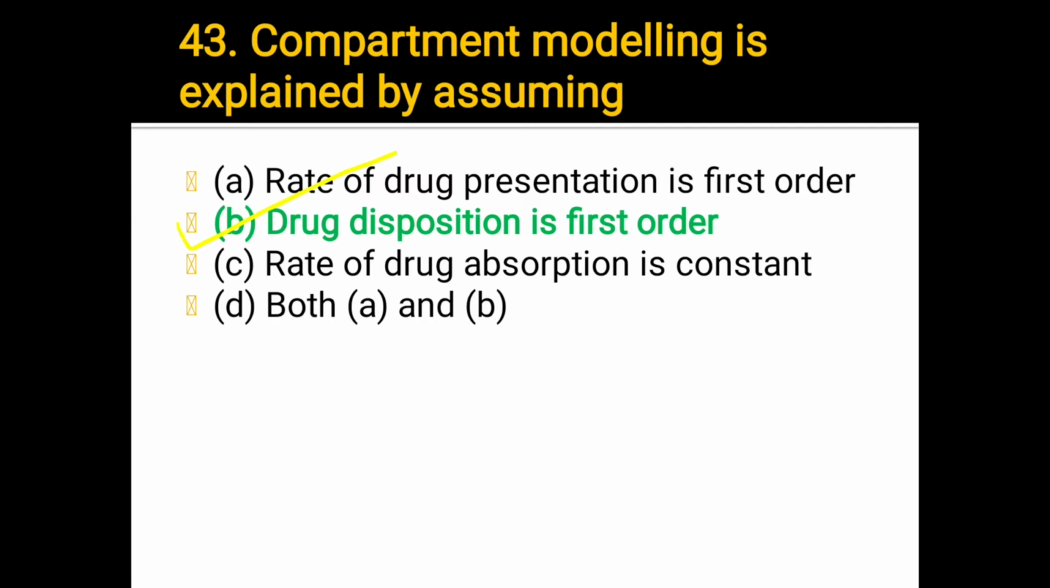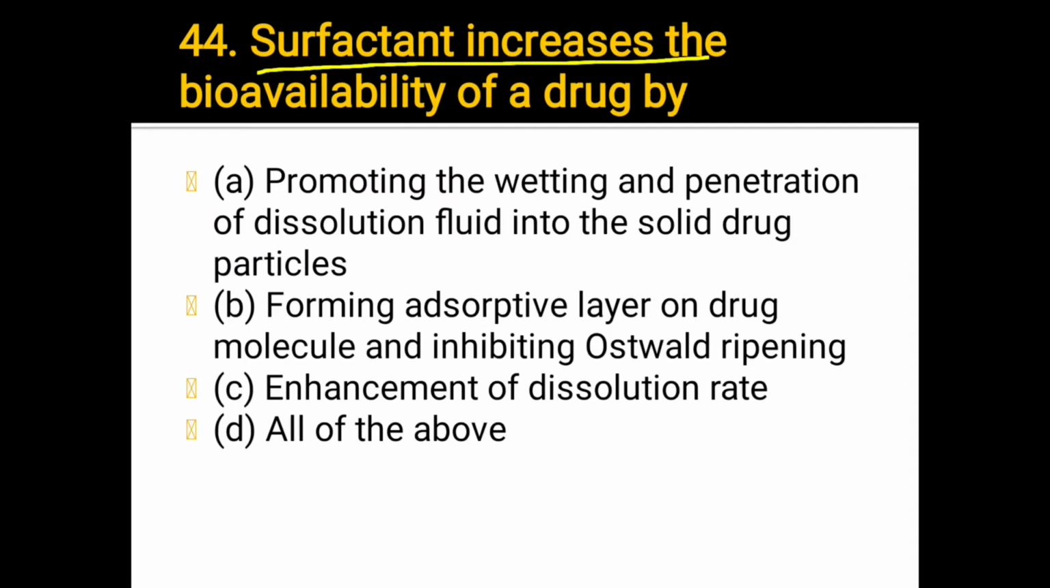Okay, next, question 44. Surfactant increases the bioavailability of a drug by: A, promoting the wetting and penetration of dissolution fluid into the solid drug particles; B, forming adsorptive layer on drug molecules and inhibition of Ostwald ripening; C, enhancement of dissolution rate; or D, all of the above. Which one answer? The answer is D, all of the above, यानी कि ऊपर का सभी.